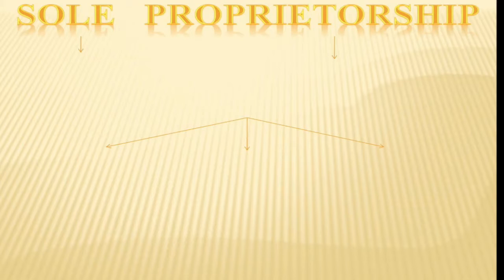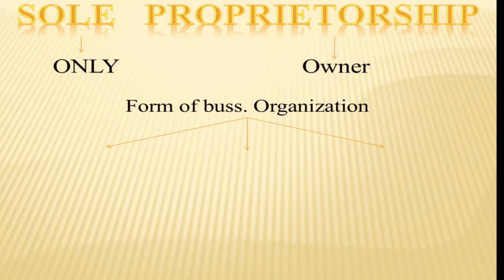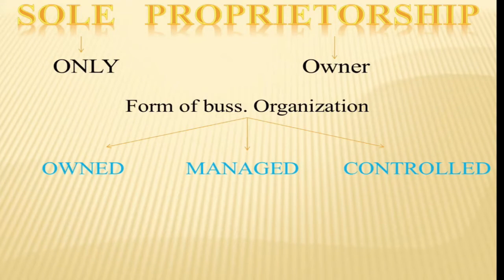Here you can see two words, that is sole as well as proprietorship. First, let us understand individually what is sole and what is proprietorship. Sole means only and proprietorship means owner. So sole proprietorship means the only owner of the company. Sole proprietorship refers to a form of business organization which is owned, managed and controlled by an individual. Now let us see the features of sole proprietorship.